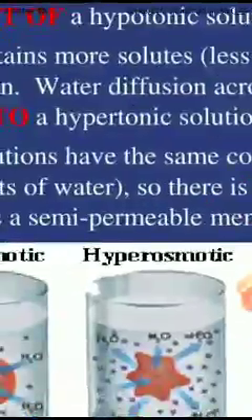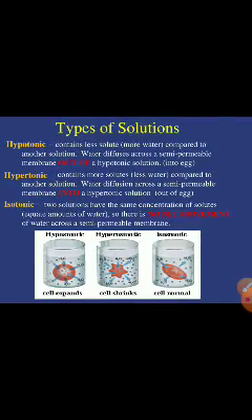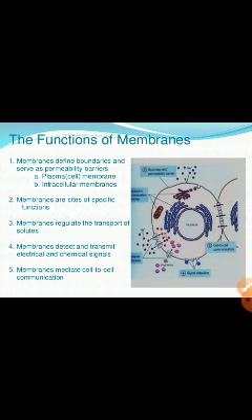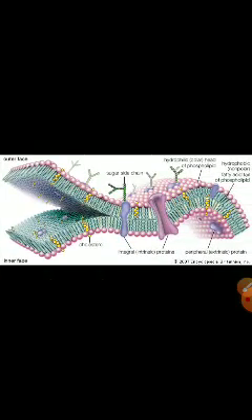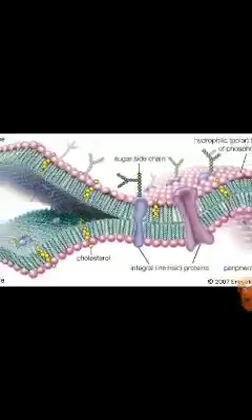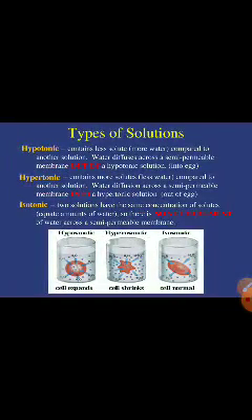So these types of solutions decide the transportation from the cell to outside and from outside to within the cell. Dear students, the function of osmosis is controlled by this fluid mosaic model, and that depends completely upon the types of solution.